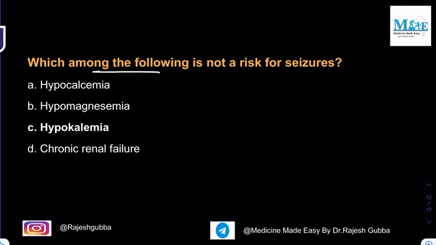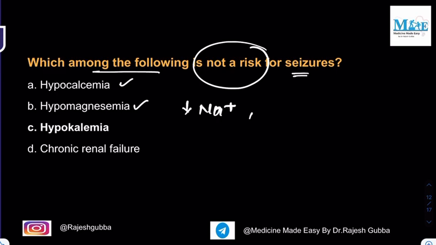Now you see the next question. Which among the following is not a risk for seizures? The options are hypocalcemia, hypomagnesemia, hypokalemia, chronic renal failure. Remember, the electrolyte abnormalities responsible for the development of seizures are: hypocalcemia will cause seizures, hypomagnesemia will also cause seizures, and even hyponatremia and hypophosphatemia will also cause seizures. But remember, hypokalemia does not cause seizures.